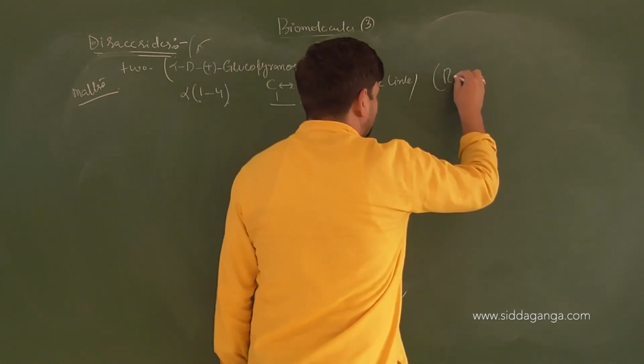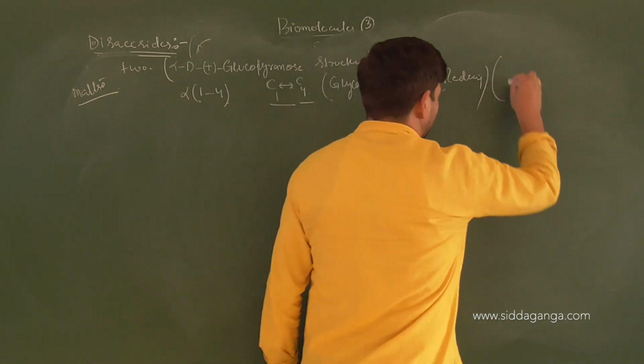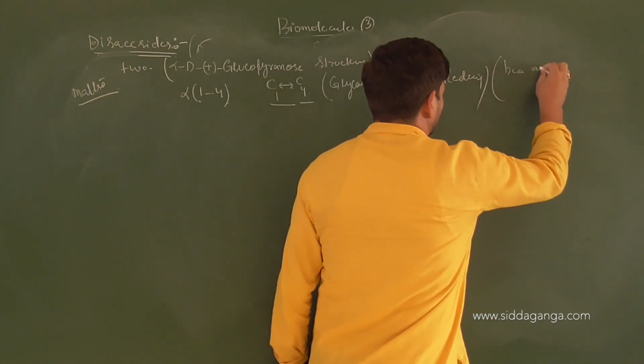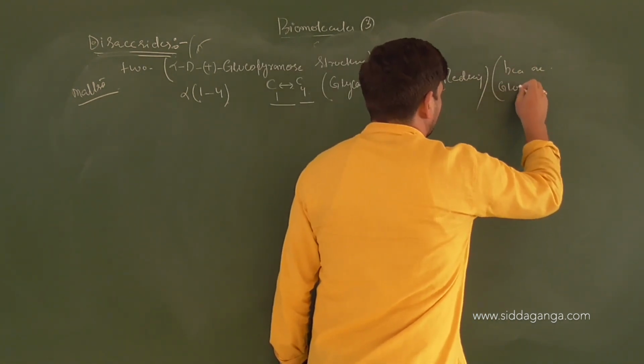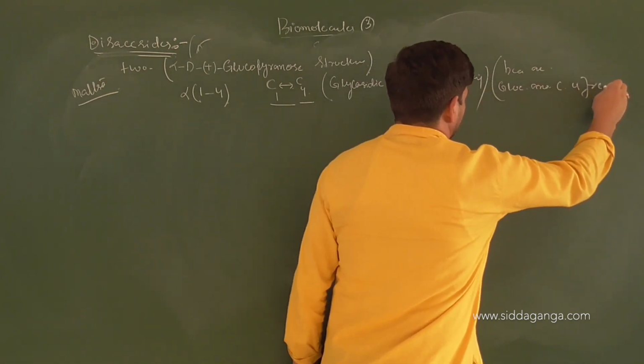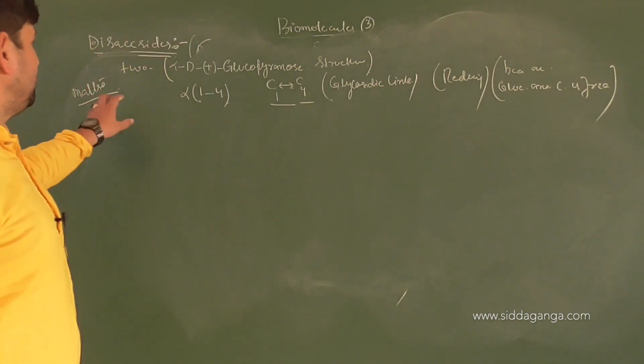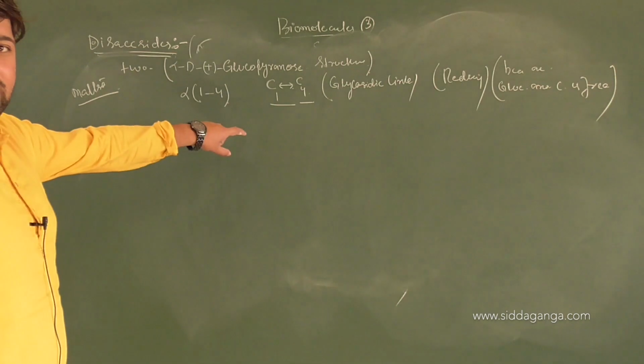Reducing or non-reducing? Reducing. And why is it reducing? Because one glucose's anomeric carbon is free. It's not bound. This is the general postulate that you can state about maltose. Clear? Shall I show the glycosidic linkage again?